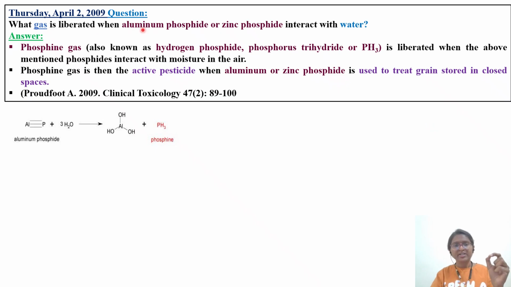Then, what gas is liberated when aluminum phosphide or zinc phosphide interacts with water? As I told you, this is an active pesticide. Whenever aluminum phosphide comes in contact with water, phosphine gas is liberated. This pesticide, aluminum phosphide or zinc phosphide, is used to treat grain stored in closed spaces. That's why it is used as a fertilizer and as a rodenticide.